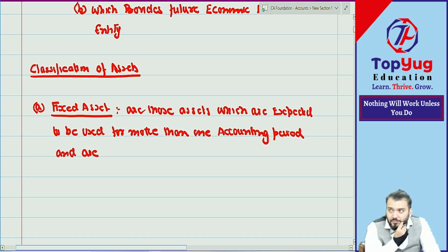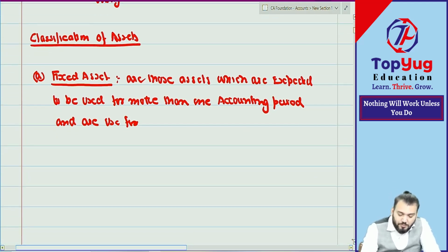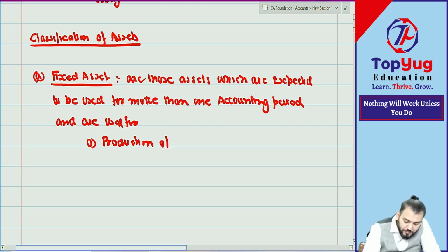And such assets are used for what? Point number one. And are used for what? Can you say are used for production of goods? For production of goods. Correct now.